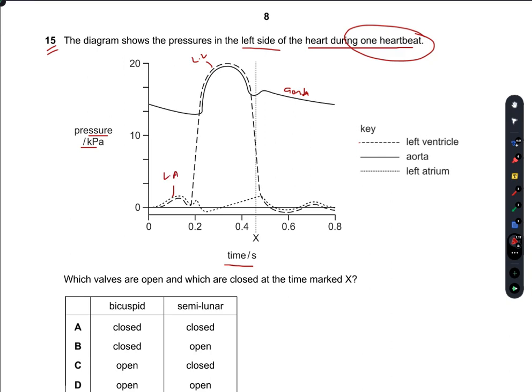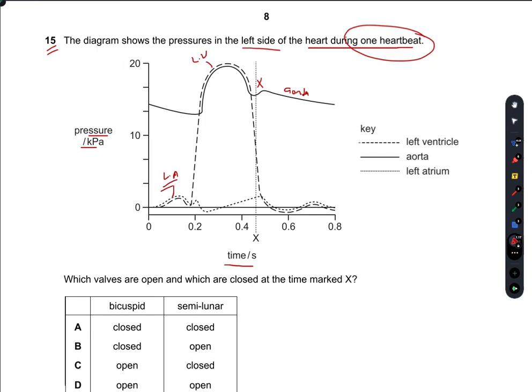Which valves are open and which are closed at the time marked X? At this point X, the pressure of the aorta starts to fall, and similarly the pressure in the left ventricle also starts to decrease, whereas the pressure of the left atrium increases.